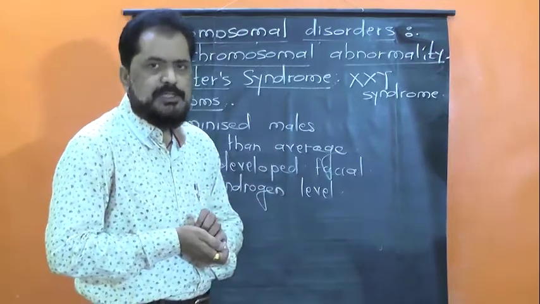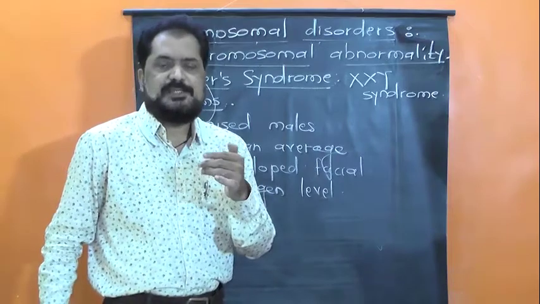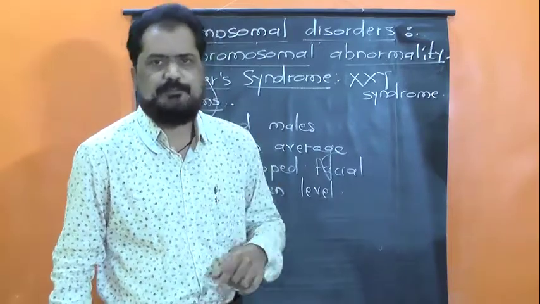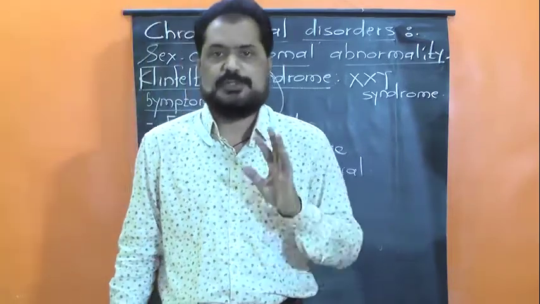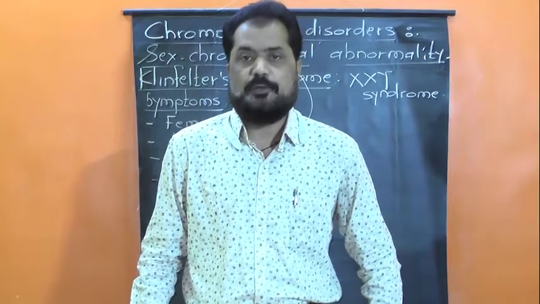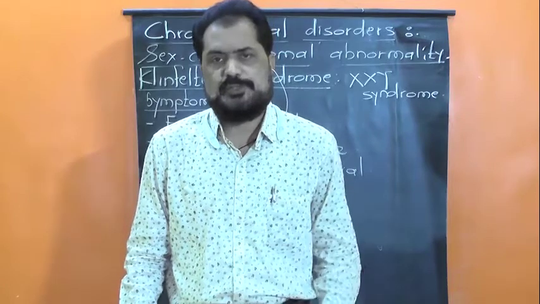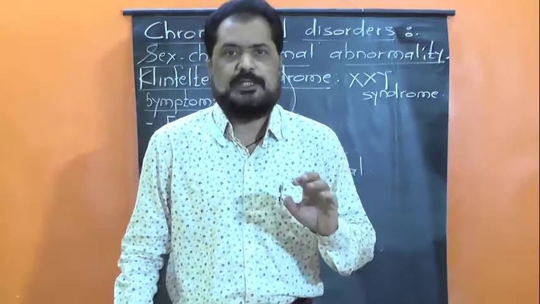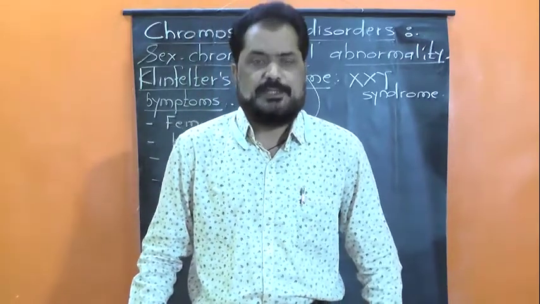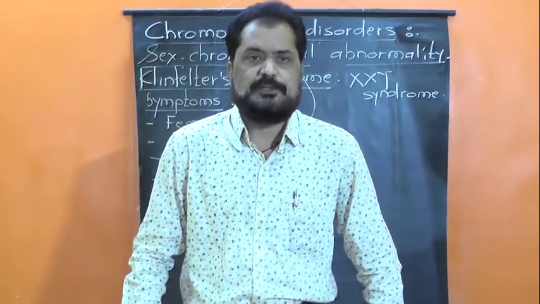Androgens are a group of male sex hormones. We have studied in the previous chapter that testosterone is one of the important androgens. Due to the lack of testosterone or androgen, there is no development of certain secondary sexual characters.